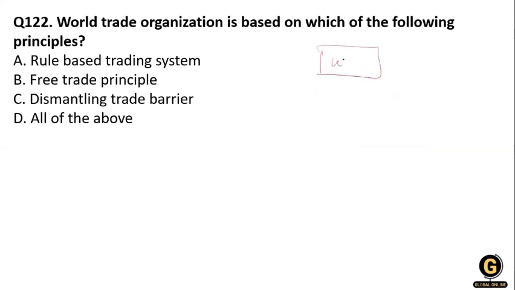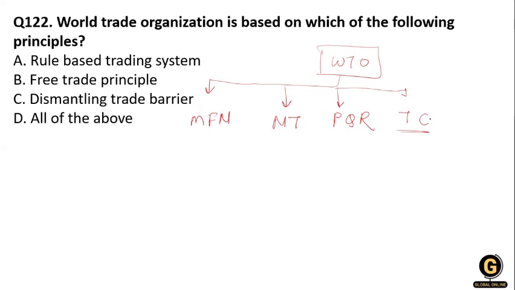The core principle of the WTO is MFN, that is most favoured nation, then NT, that is national treatment, then the prohibition of quantity restriction, and the third one, that is the tariff concession. So the WTO is a rule-based trading system, free trade principle, and dismantling the trade barrier. So what will be the right answer?